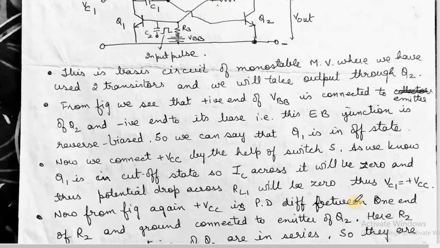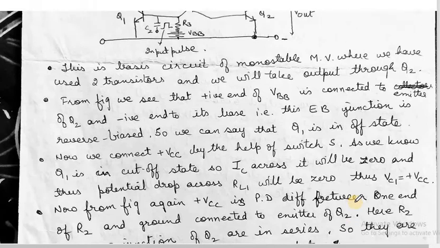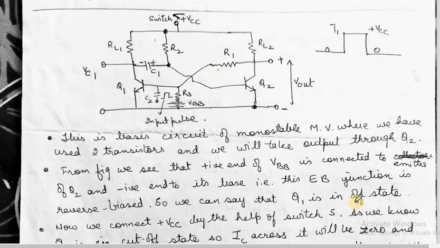Now again from the figure, plus VCC is the potential difference between one end of R2 and ground connected to the emitter of Q2. You can see from the diagram here, one end of R2 is connected to plus VCC and the other end is connected to the base, in turn base, emitter and then to the ground.